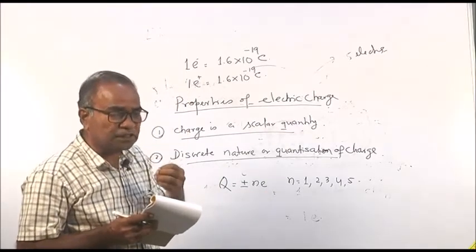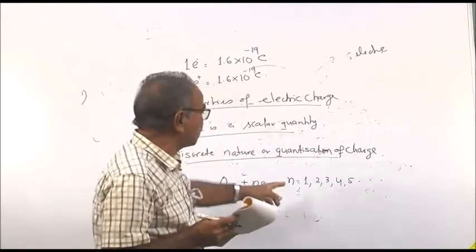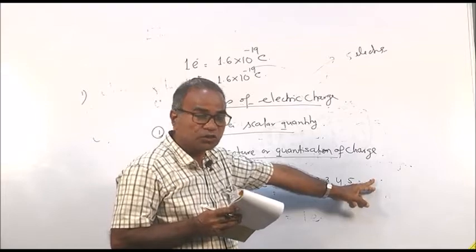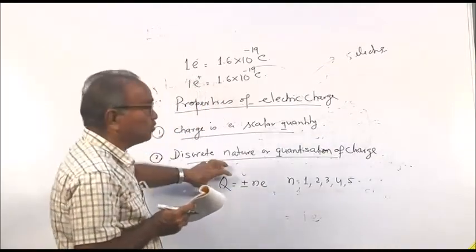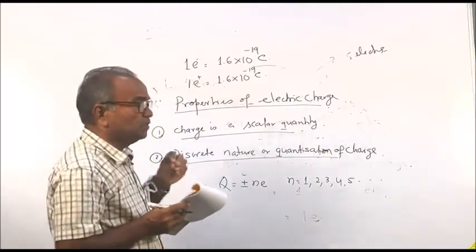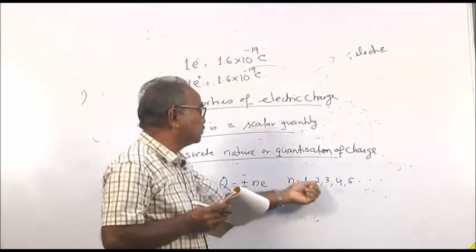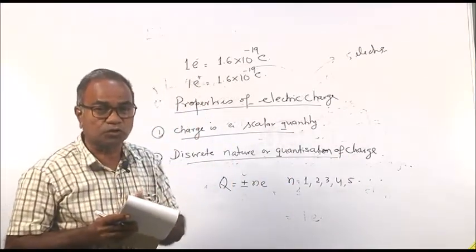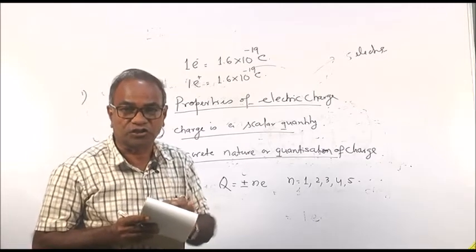So, it is an integral multiple, N is 1, 2, 3, 4, 5, 6, they are called integers. So, the charge on a body can be multiplied with 1, 2, 3, 4 like that. It will not be a fraction. 2 by 3 cannot exist.